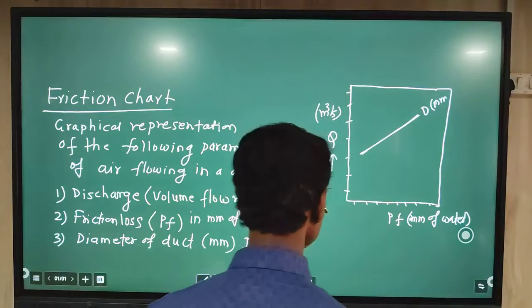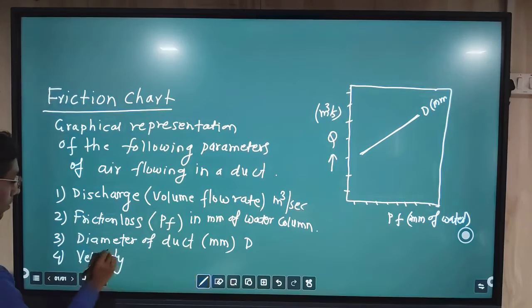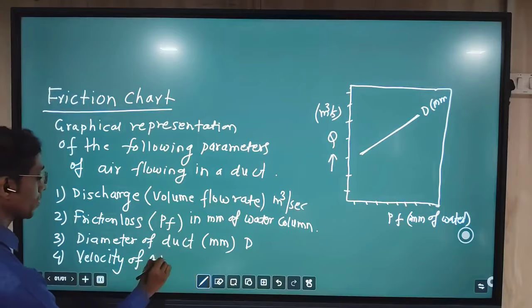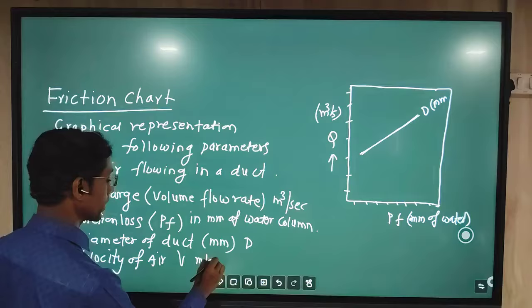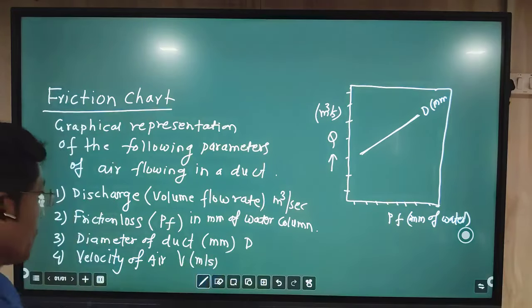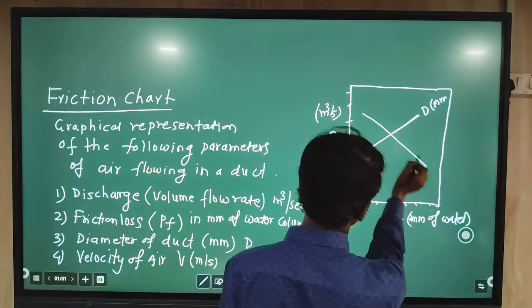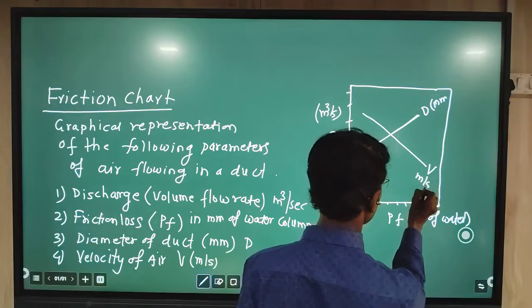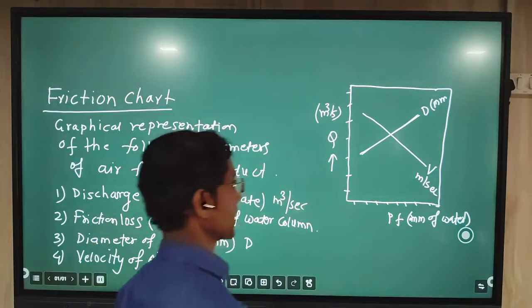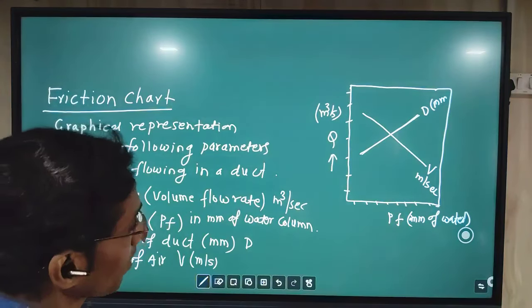The fourth parameter which we see on the chart is the velocity of air, V, given in meter per second. These velocity lines are like this.